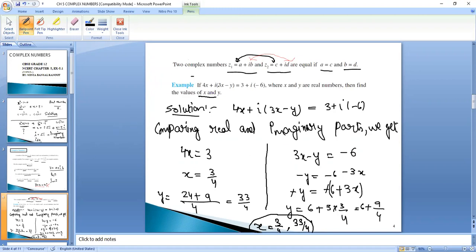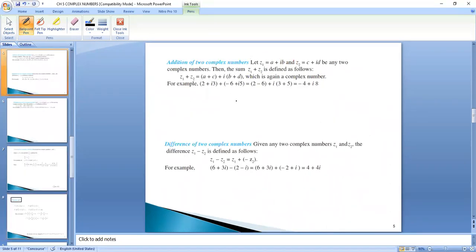So it is easy. Next, we have some properties, how to add two complex numbers, right? Addition of two complex numbers, how we will be adding two complex numbers. If I am having a complex number z1 is equal to a plus iota b and z2 is equal to c plus iota d, then addition is very simple.